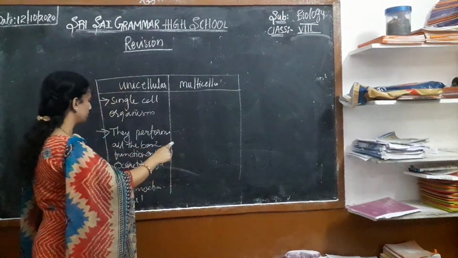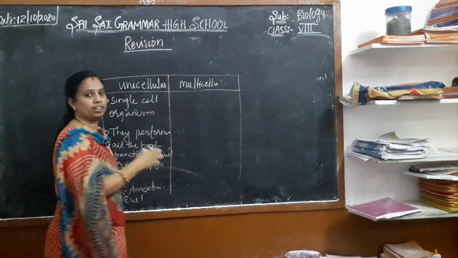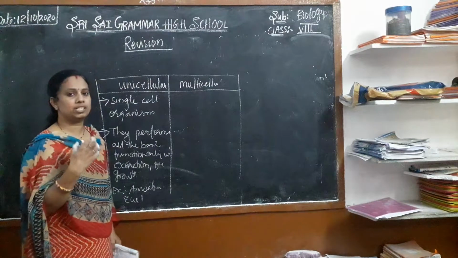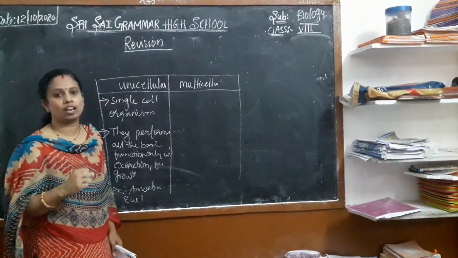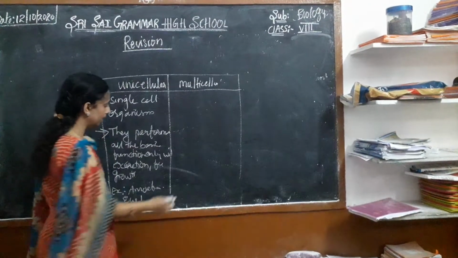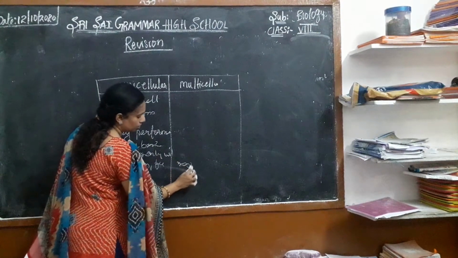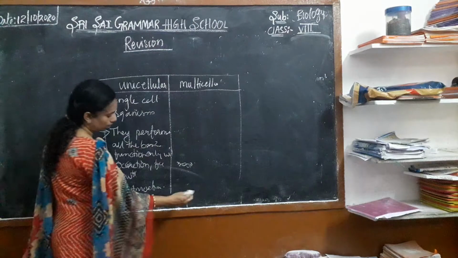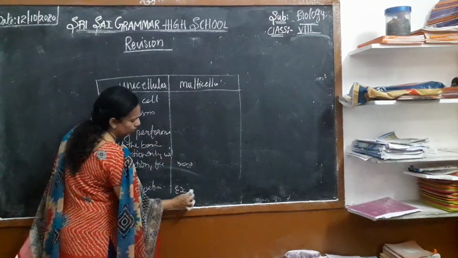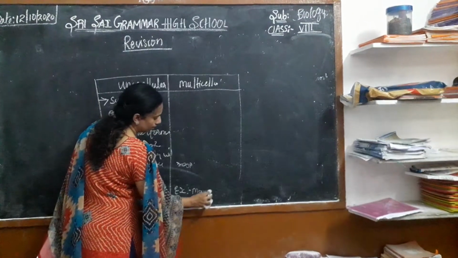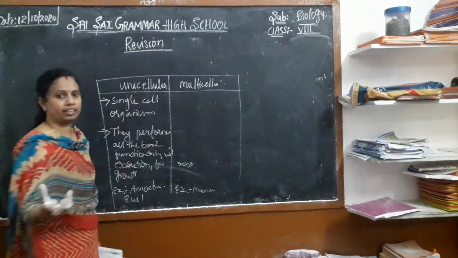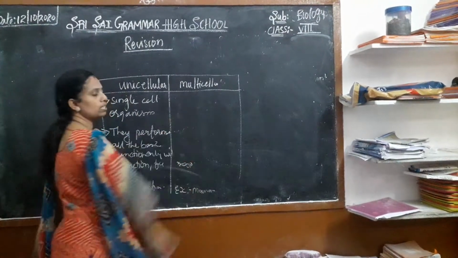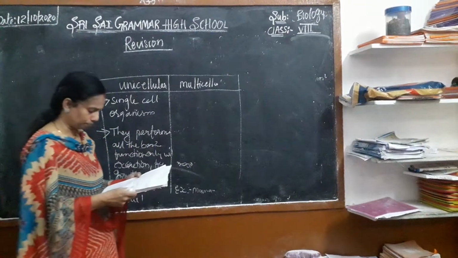They perform all the basic functions with varieties of cells, or different types of cells, like excretion and respiration. Examples you can write: mammals, elephant, or human beings. All these come under multicellular organisms.